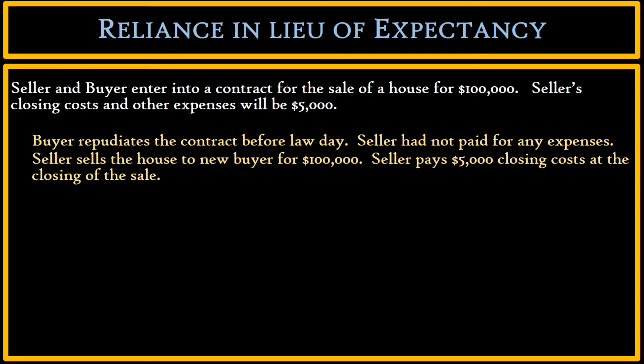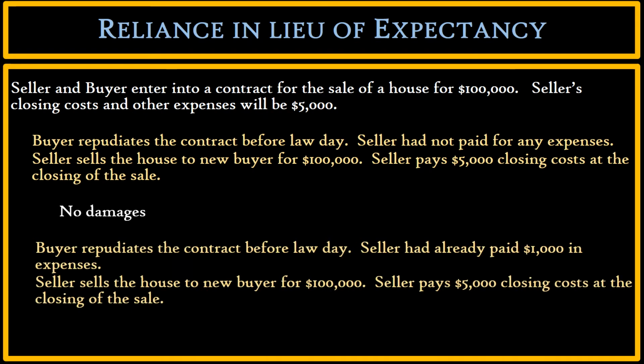So, what are seller's expectation damages? Buyer breached his contract. What are seller's expectation damages? Well, if you look, seller went out and got substitute performance for the same contract price, same closing cost, nothing changed. And so under this fact pattern, there are no damages. Seller has no expectation damages. Under this fact pattern, seller doesn't even have any reliance damages.